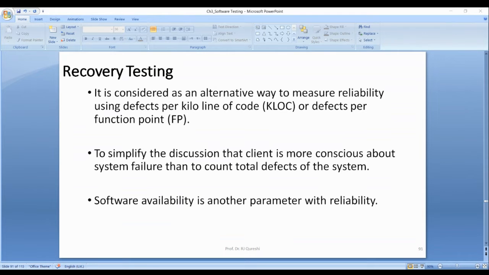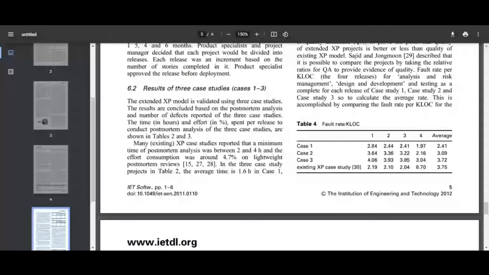One of my papers was published in IET Software in 2012. There are three case studies, and release 1 to release 4 are compared.